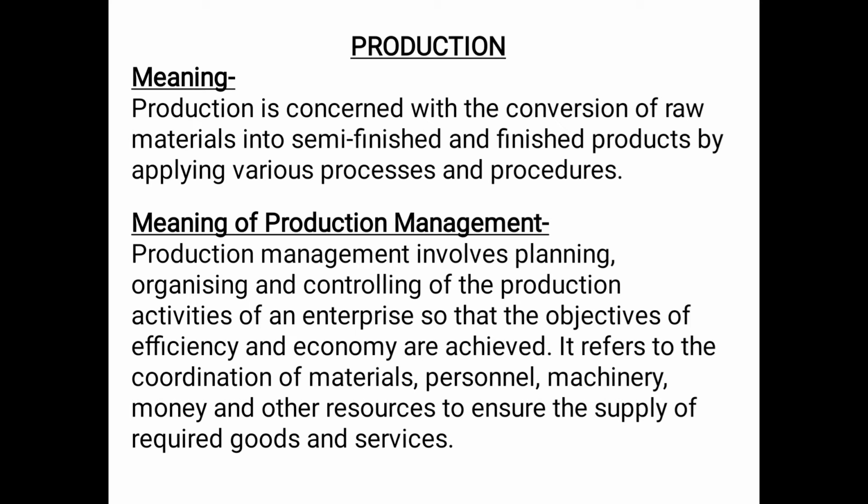Production management involves a number of activities such as planning the products, organizing their processes, and controlling them to see whether they are going in the right direction or not, of the production activities of an enterprise so that better quality products are produced in lesser time in better quantity, more quantity, so that the organization can achieve its goals and objectives in the best possible manner.